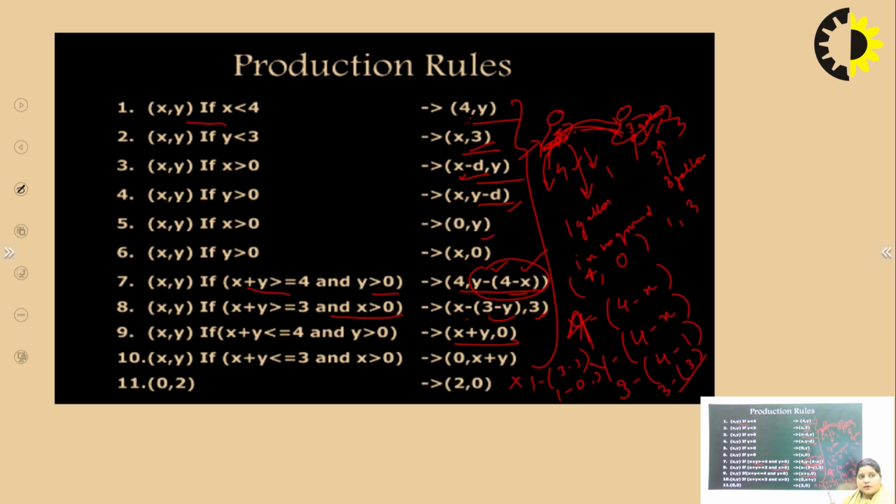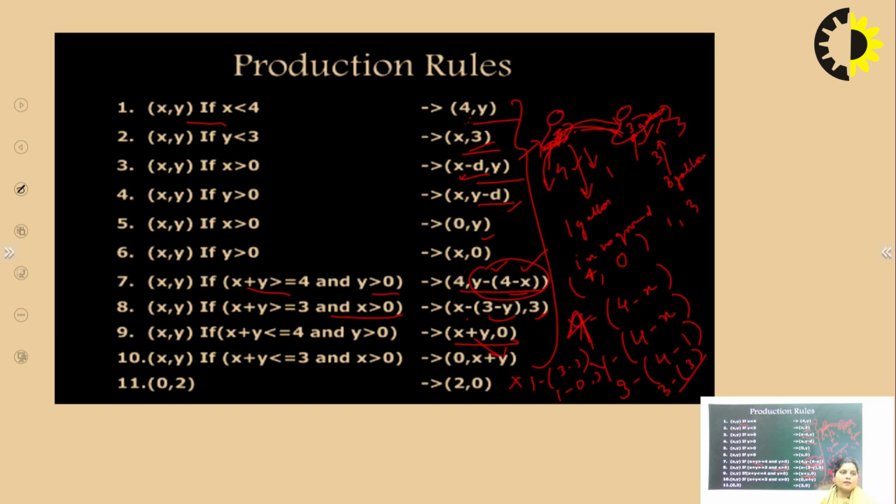Now x plus y comma 0. If x plus y is less than or equal to 4 and y is greater than 0, then the production rule states x plus y comma 0. And if x plus y is less than or equal to 3 and x is greater than 0, then 0 comma x plus y. You can apply the conditions in the 4 gallon jug also, and in the 3 gallon jug also.